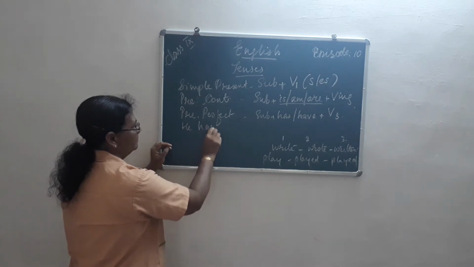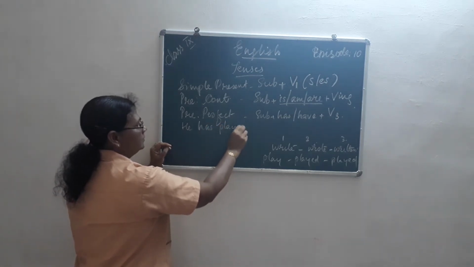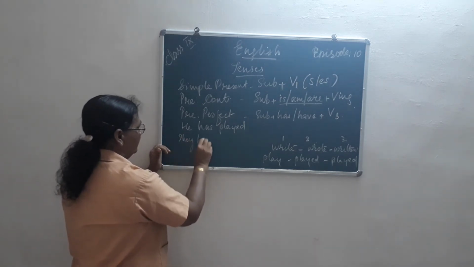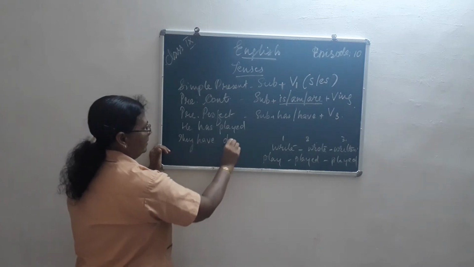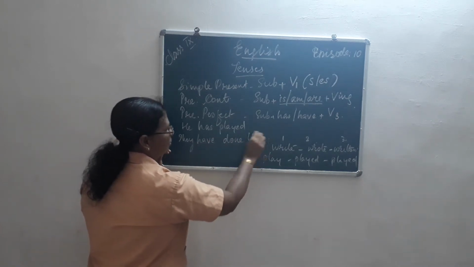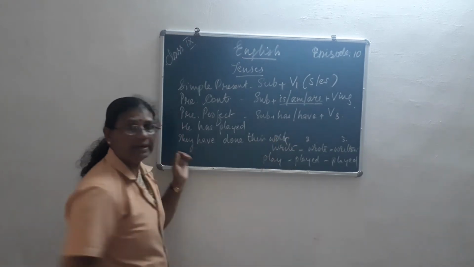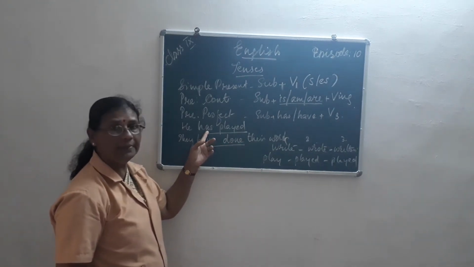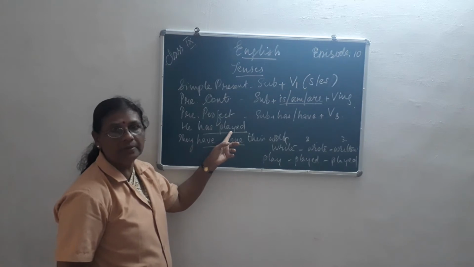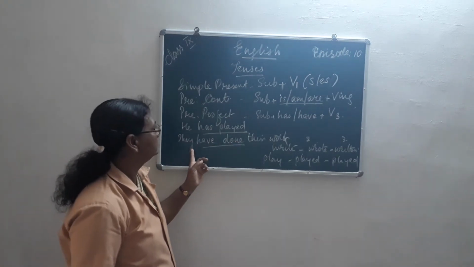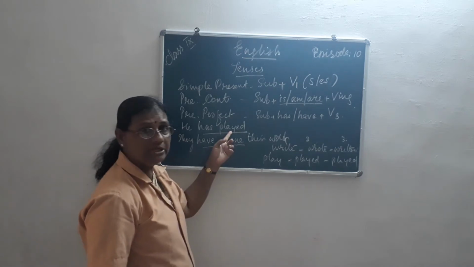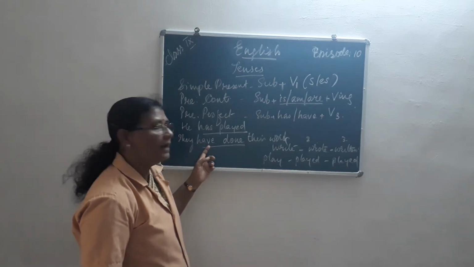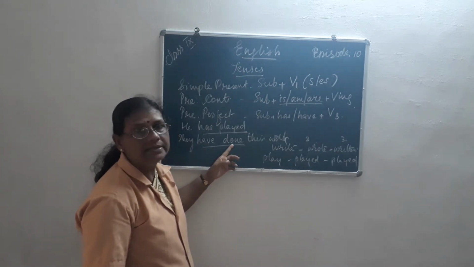He has played. Or they have done their work. So "has played" and "have done". Here "has" is the helping word and the verb is in the third form, played. And here "they" is plural and "have" is used along with that, and "done" is the third form of the verb.